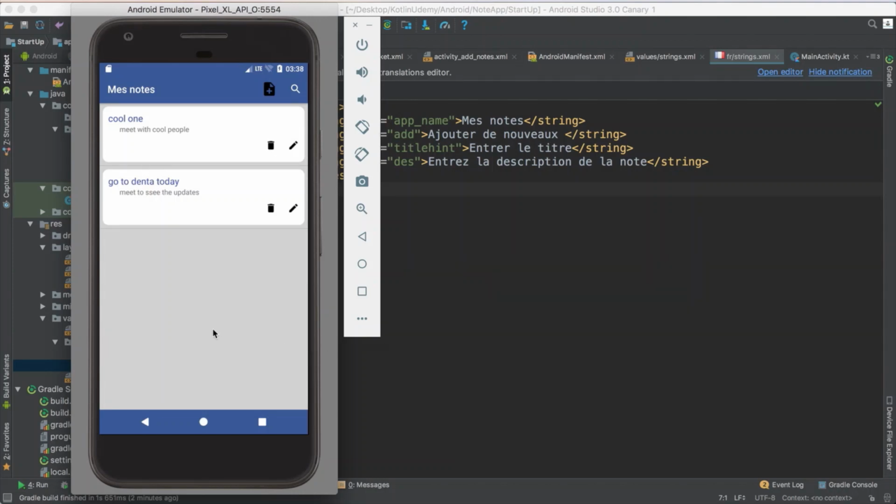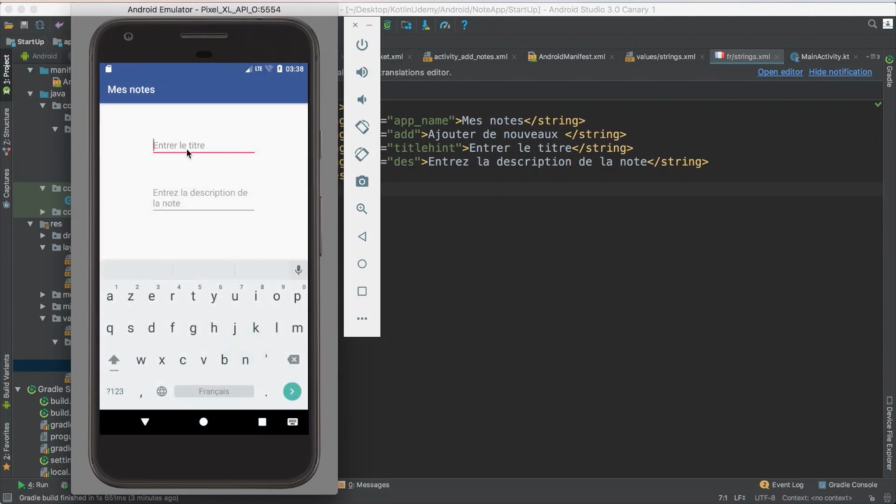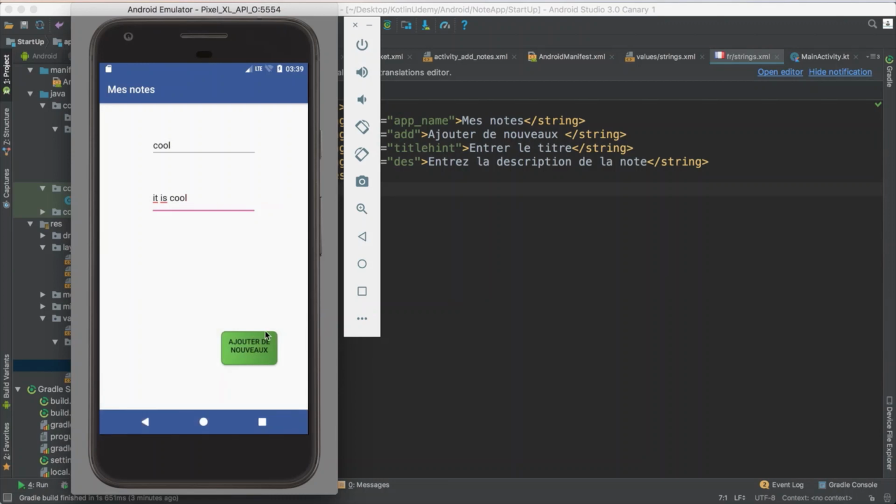Hey and welcome. In this section you will learn how to build a complete My Notes app. We will start by teaching you how to design a list view like this one and how to supply elements as a list. Then you will learn how to add elements to the database by enabling these features. So when you click OK, it will save this in a table in the SQLite database.